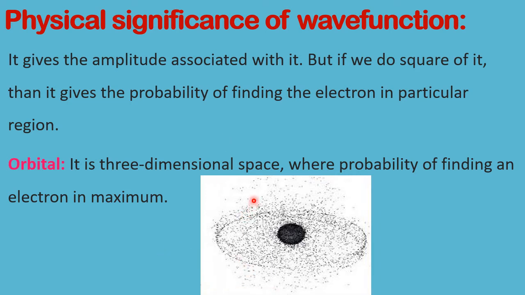But you see, here are some dots. Here also the electron goes, but where it spends more time around the nucleus is in this area only. Please imagine 3D. The time spent by the electron in this area is more than in this area. So this area is taken as the electronic region because it is spending more time. This is the shape of that orbital around the nucleus. By seeing the electronic cloud, the electronic dots, and by giving some imaginary line, we come to know the shape of the orbital where it is spending more time.